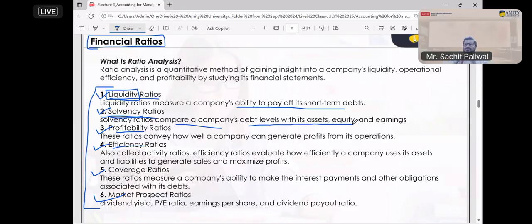If you are going to borrow money from the bank, what will the bank see? Let's take a very simple example. If you are going to borrow 1 lakh rupees from the bank, what is the bank going to check from your end?